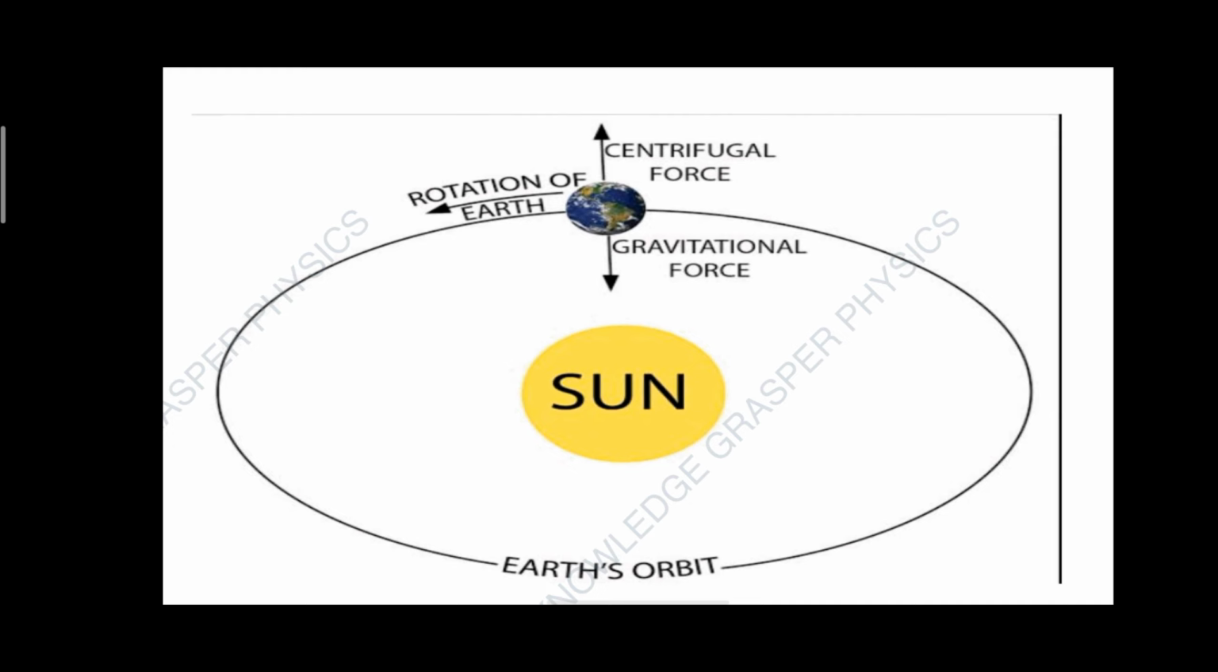So let me give a simple example of gravitation. We all know that Earth orbits around the Sun. Earth revolves around the Sun. So gravitation is the centripetal force. The Sun attracts the Earth towards it, but there is also a centrifugal force, so the Earth is not collapsing into the Sun. We will learn what centripetal force and centrifugal force are soon in this video.